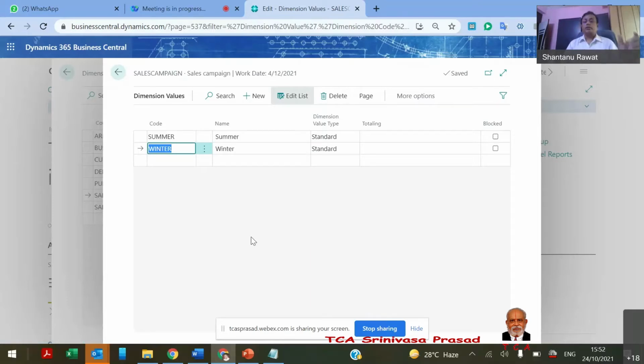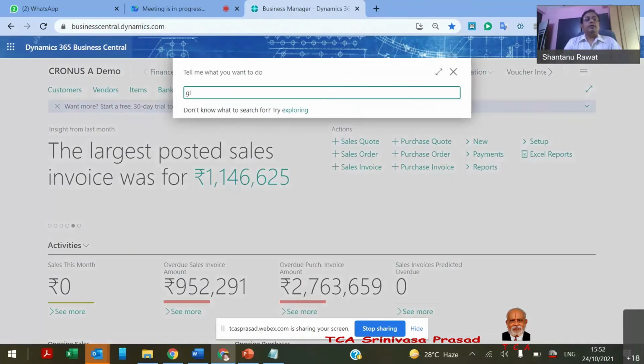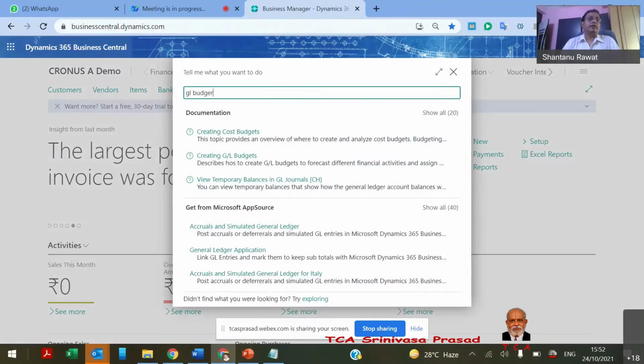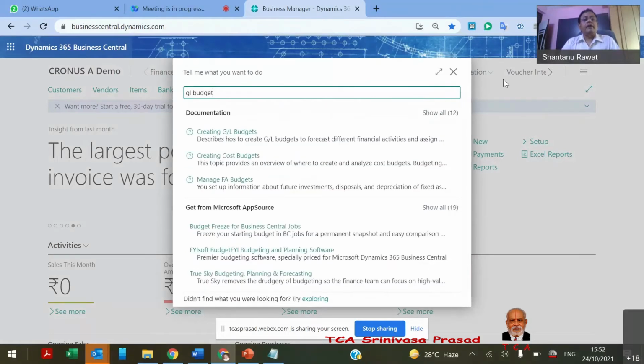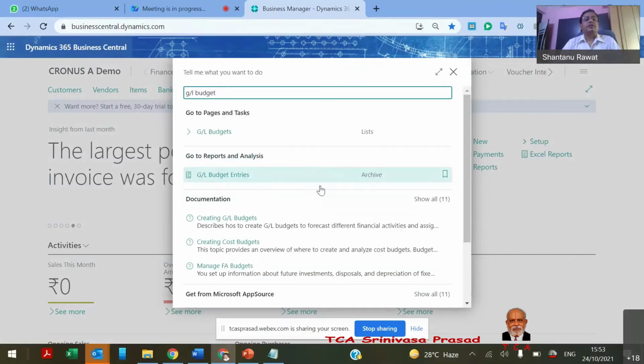Just like sales promotion expenses. In this sales promotion expenses, maybe my monthly budget is say 10 lakh. And I will say that for this Dubai Expo, my budget is say 4 lakh. So what will happen? I will define it in my GL budget itself.